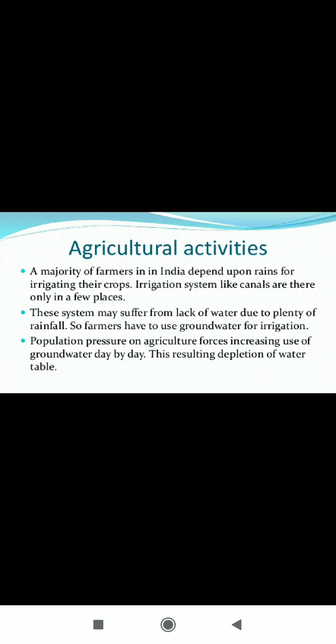So another reason is agricultural activities. Okay, what happens? Population pressure on agriculture increases use of groundwater day by day. So this results in the depletion of the water table.